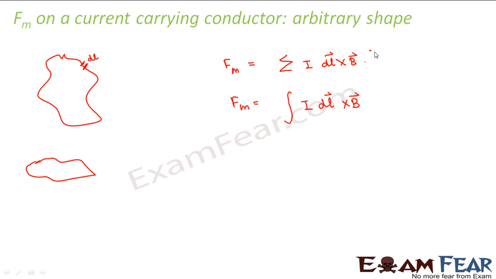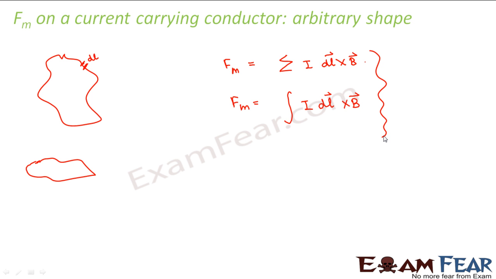So this is an important approach to be followed, because most of the times we will come across conductors which will be of some arbitrary shape of which we are not sure. So we will take a small element of the conductor, find out the magnetic force at that small element, considering that it is an element of length dl, and then find out the total magnetic force on the conductor by integrating the magnetic force experienced by that small element.